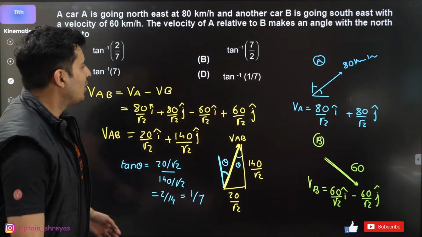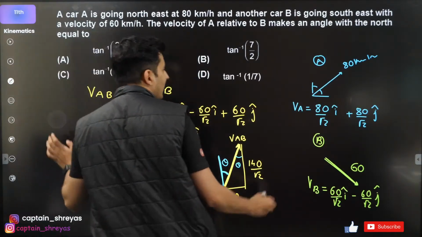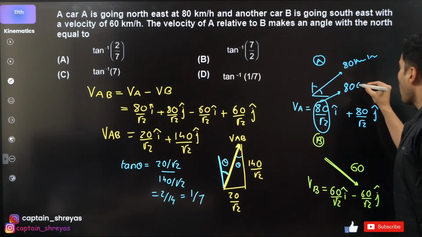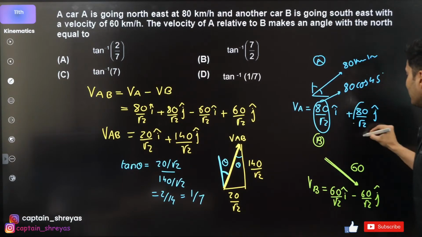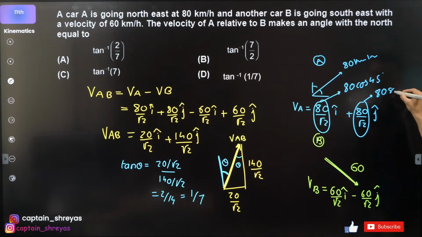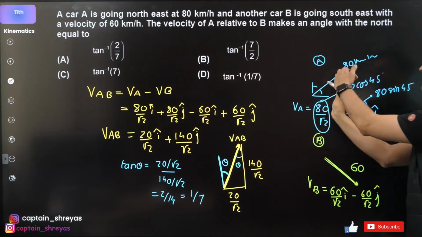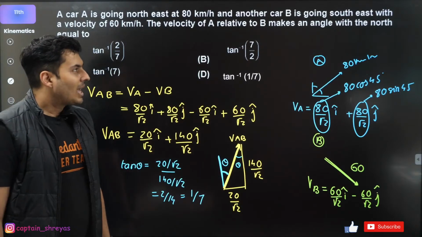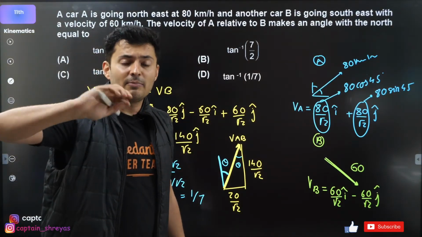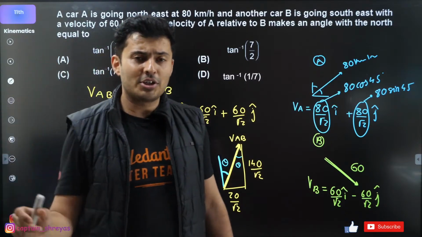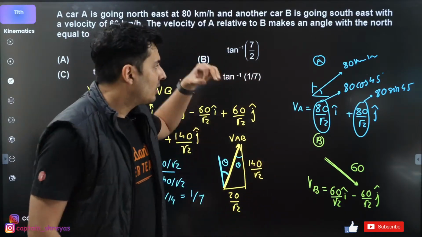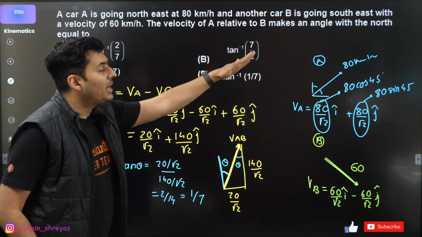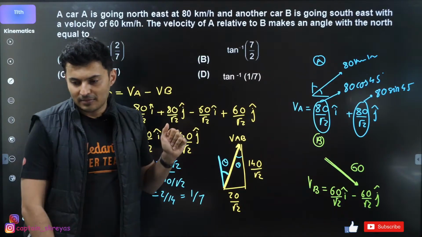Why did root 2 come? Many of you have that question. Guys, look over here. This is nothing but 80 cos 45, and this is nothing but 80 sin 45. I just took components of the velocity, that's all. Whenever any person or booklet or question says northeast or southwest or southeast or northwest, it is always going to make equal angle with north and east.